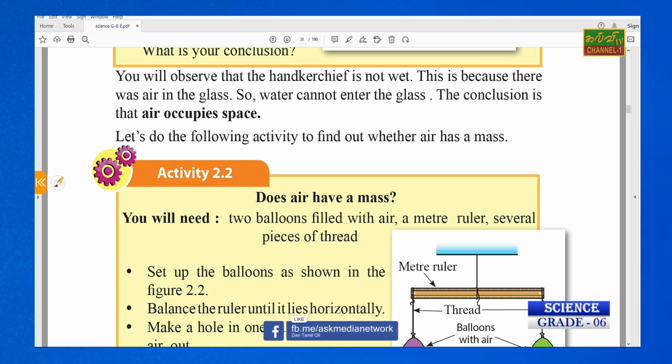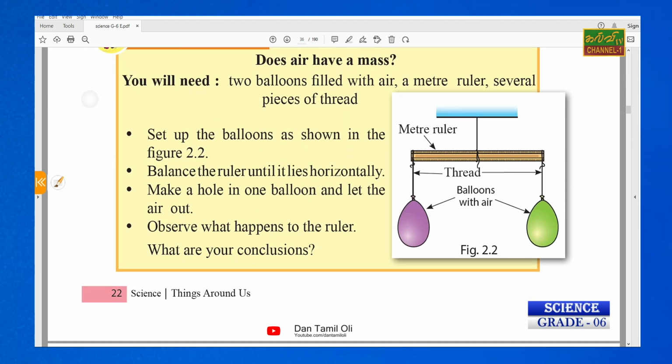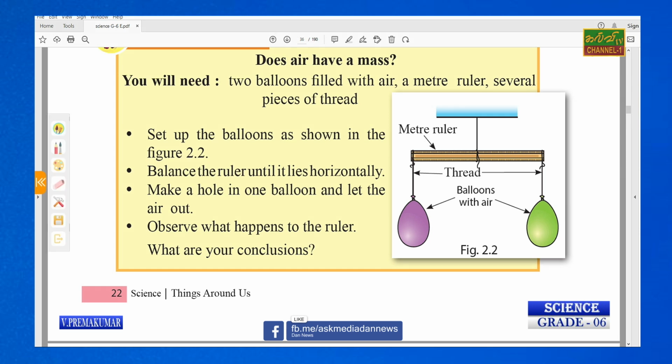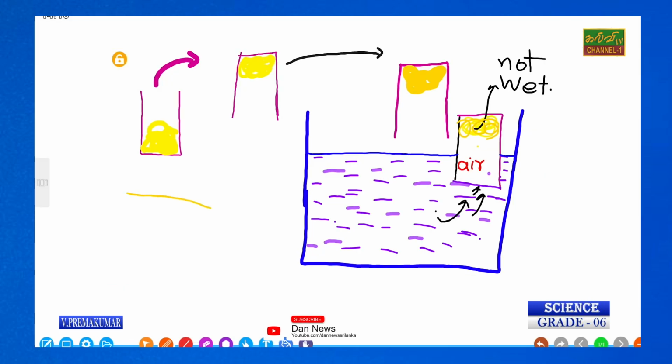Let's do the following activity to find out whether air has a mass. Right? So we already discussed about it. I have mentioned a two-pan balance. We can use an empty balloon and a normal balloon. So that is one of the experiments. We will see that if it is available.